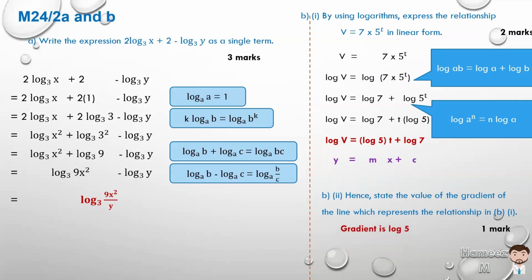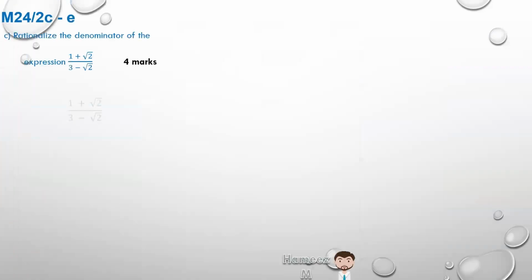Let's now move on to the last part of number 2, which says rationalize the denominator of the expression 1 plus root 2 over 3 minus root 2. Let's rewrite that. When we're thinking about rationalizing, we really want to take the denominator, as it was indicated above, and multiply by the change of sign.